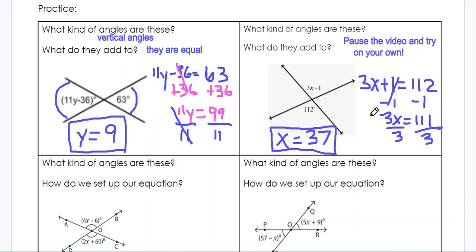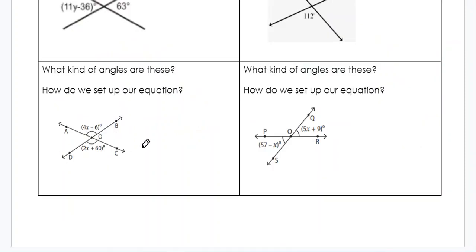All right, hopefully you paused the video and tried this on your own, and hopefully you got x equals 37. So we know these two are equal to each other. 3x plus 1 equals 112. And then I did minus 1 from both sides to leave me with 3x equals 111. And then I divided by 3 to get x by itself. And 111 divided by 3 is 37. So x equals 37. So vertical angles we can set equal to each other and then solve like a normal equation. All right, let's do another one together.